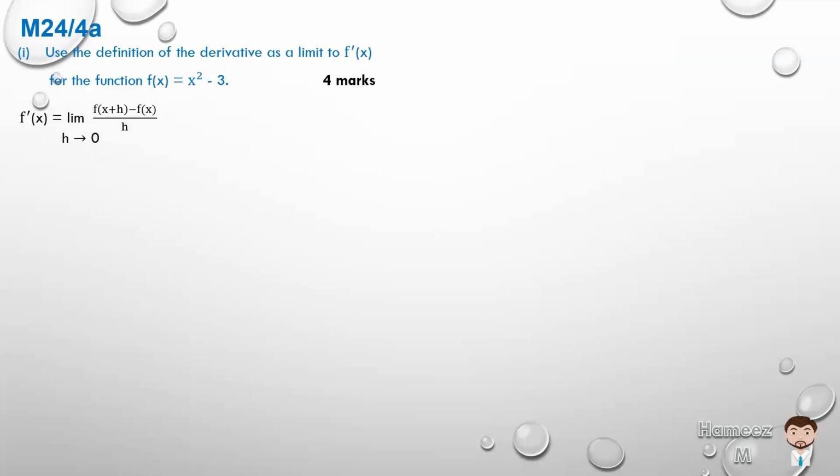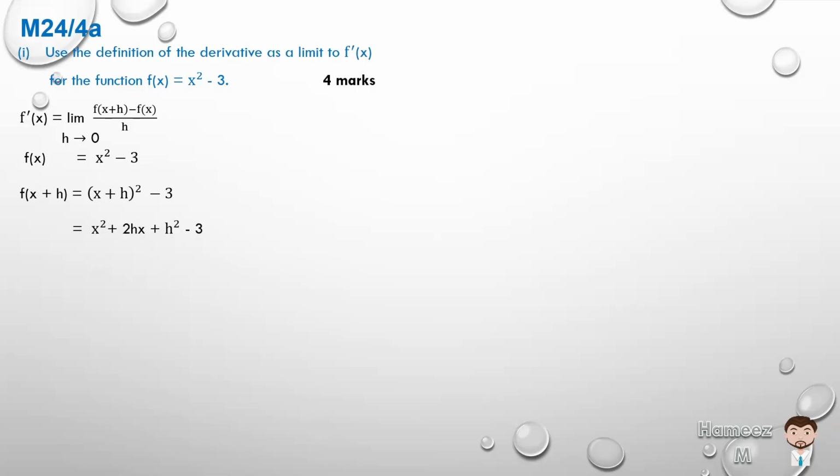So we know f of x is given as x squared minus 3. We're moving x to x plus h, a small incremental shift. So wherever we have x, we replace it by x plus h. Then it'll be x plus h squared minus 3. If we expand that, x plus h squared is x plus h times x plus h, which gives us x squared plus 2hx plus h squared minus 3.